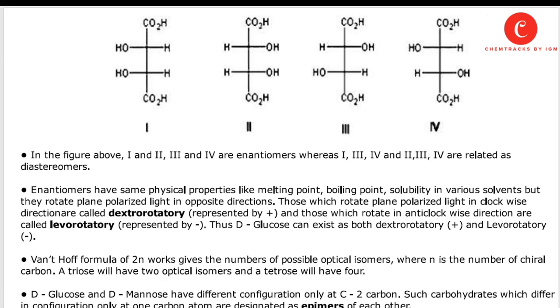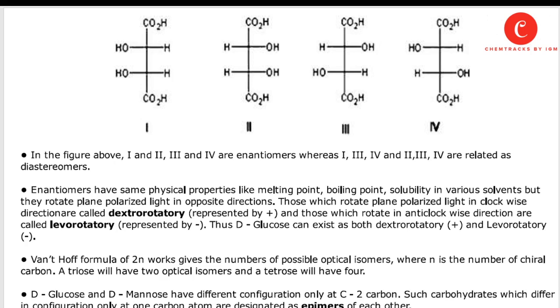Enantiomers have the same physical properties like melting point, boiling point, and solubility in various solvents, but they rotate plane polarized light in opposite directions. Those which rotate plane polarized light in the clockwise direction are called dextrorotatory, and are represented by the plus sign. In our previous examples, we studied D-plus-glyceraldehyde or D-plus-glucose, where plus is used to represent the rotation.